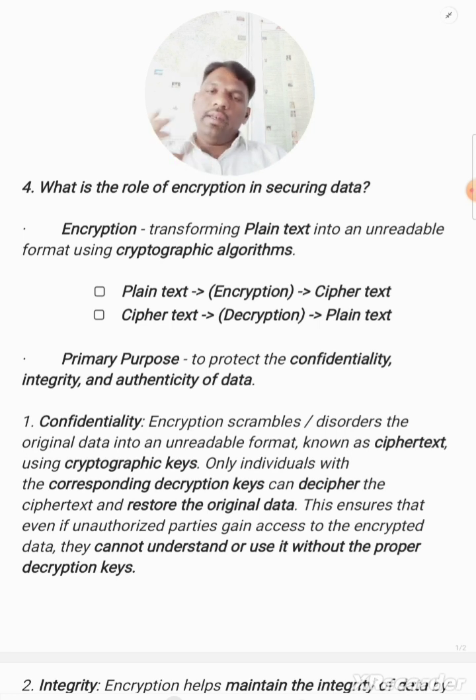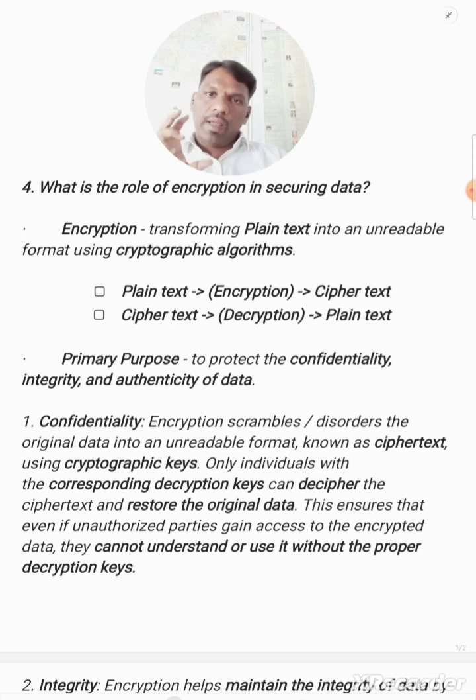And after getting the ciphertext, we apply the decryption algorithm to get back our original data or plain text. So both the encryption algorithm and decryption algorithm are used for encryption and decryption.